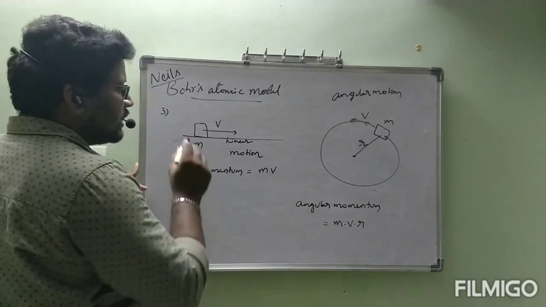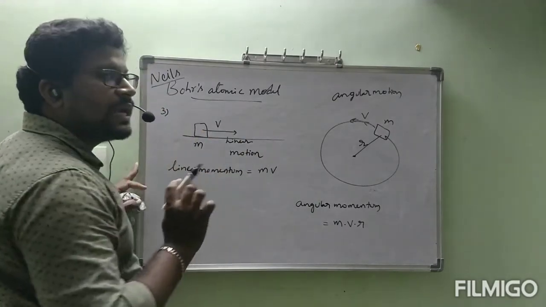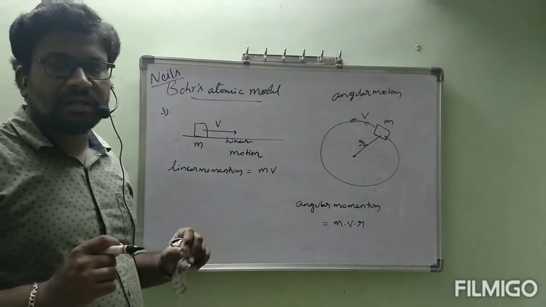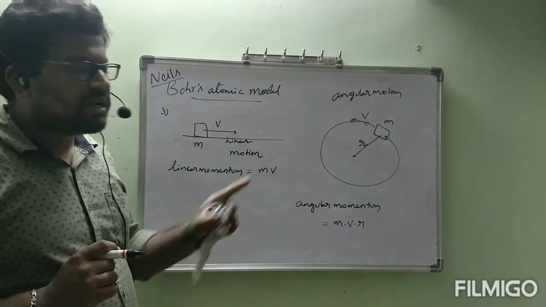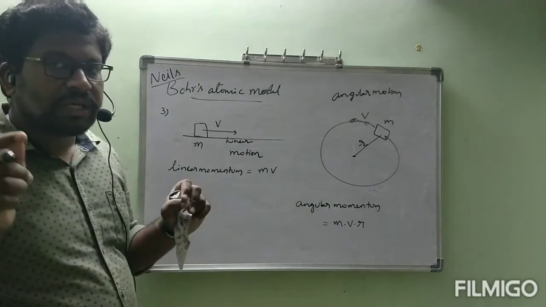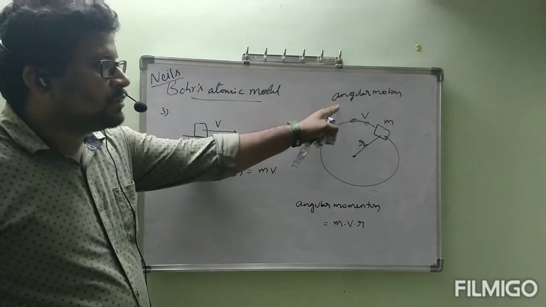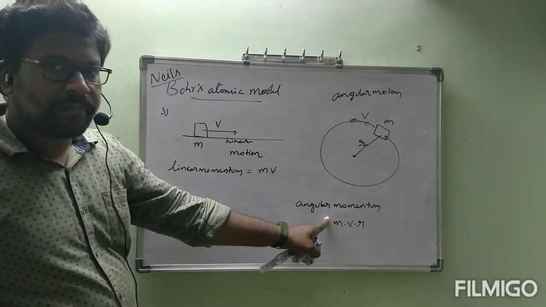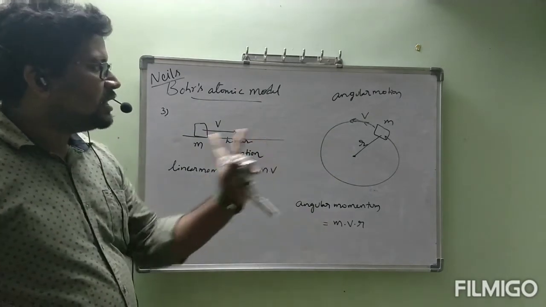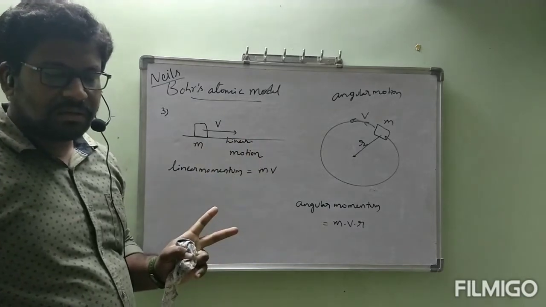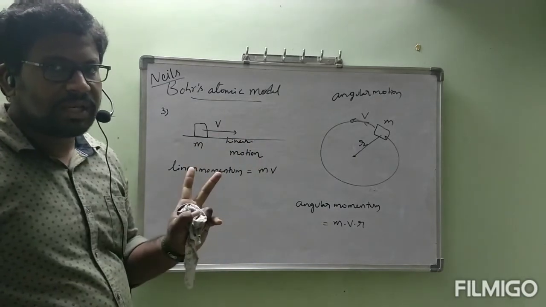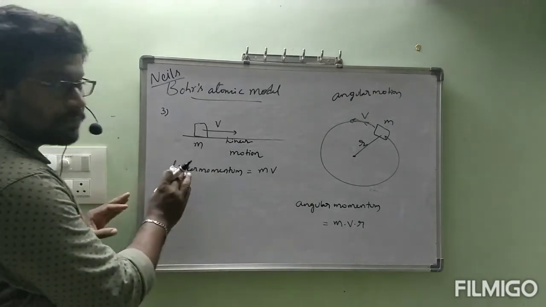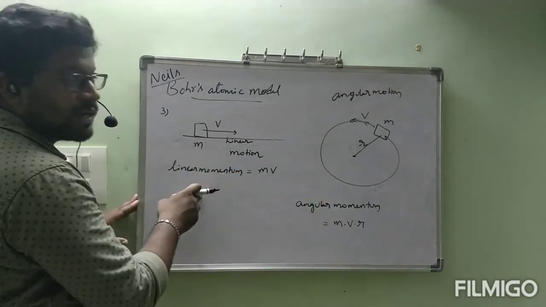Now my question is, instead of this body, I am considering an electron. Now is the electron in straight line motion or circular motion? Definitely it is in circular motion. So that electron must contain angular momentum. To understand that, two differences I have drawn here: linear motion and angular motion. Now electron must contain angular momentum.